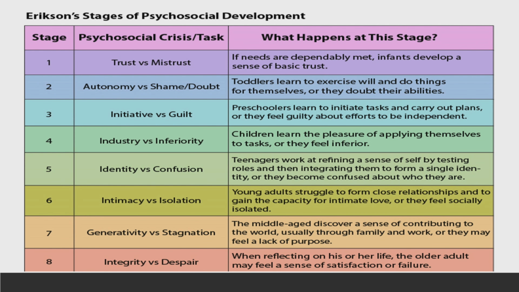So if you look at Erikson's stages of psychosocial development, what are a few of the traits that can help you to keep them in your mind? First stage is called trust versus mistrust. As I told you, just memorize the letter T. First stage is trust versus mistrust. So what happens in this stage?